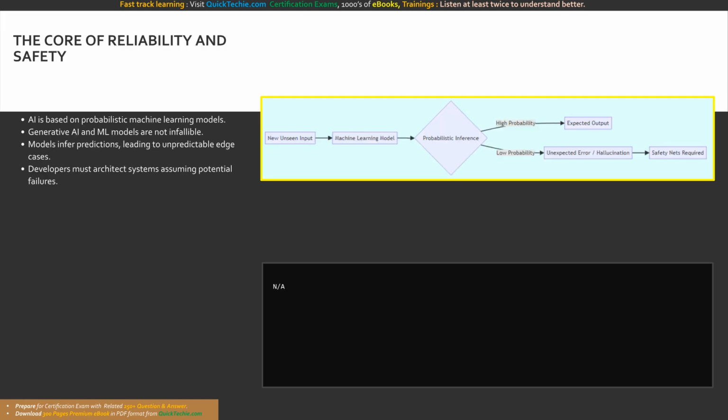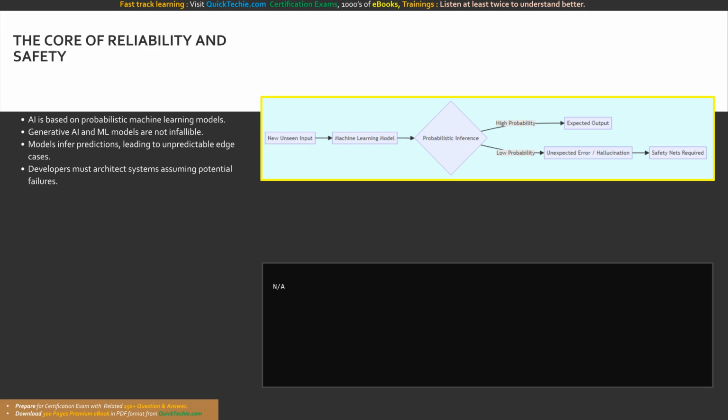Let us move forward and explicitly define what reliability and safety mean in the context of an artificial intelligence solution. The most fundamental concept you must grasp as an AI professional is stated clearly in our training materials. AI is based on probabilistic models, which means it is not infallible. Traditional software applications are deterministic. If you provide a specific input, the predefined code execution path guarantees a specific, highly predictable output every single time. Artificial intelligence does not work this way.